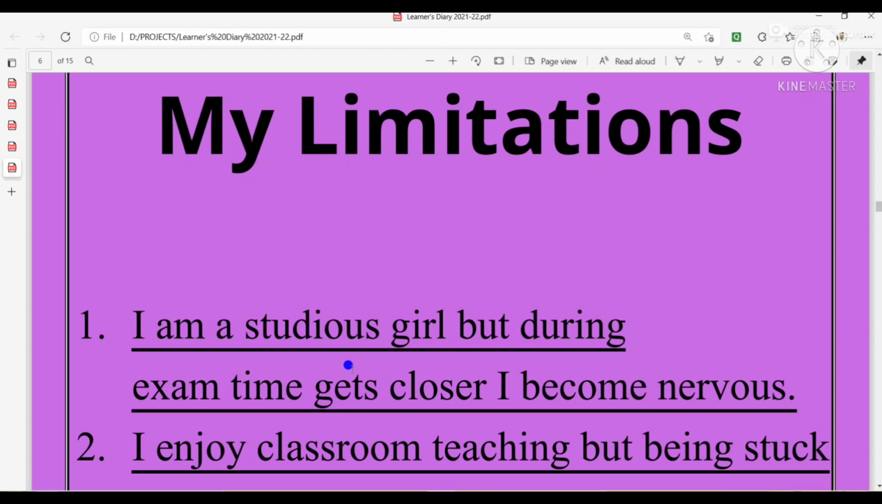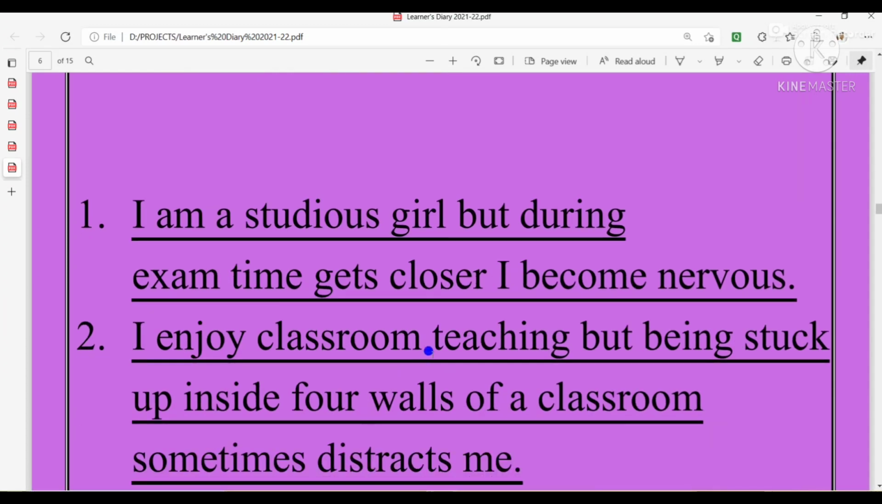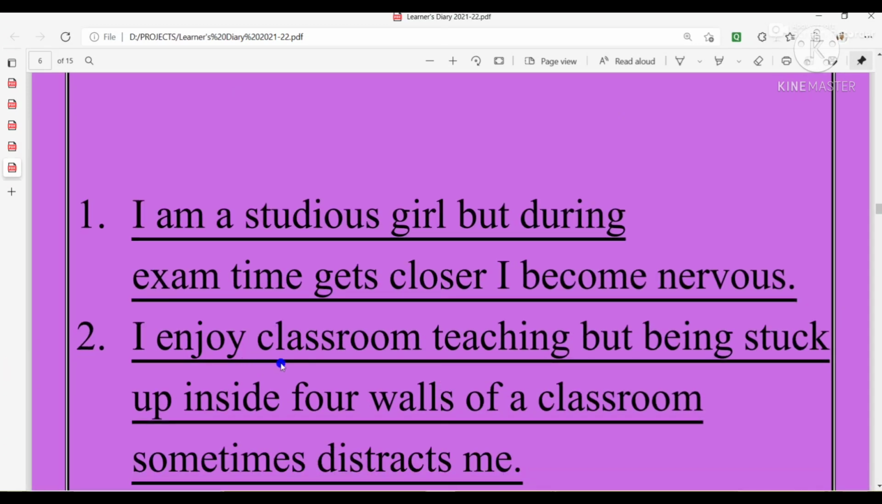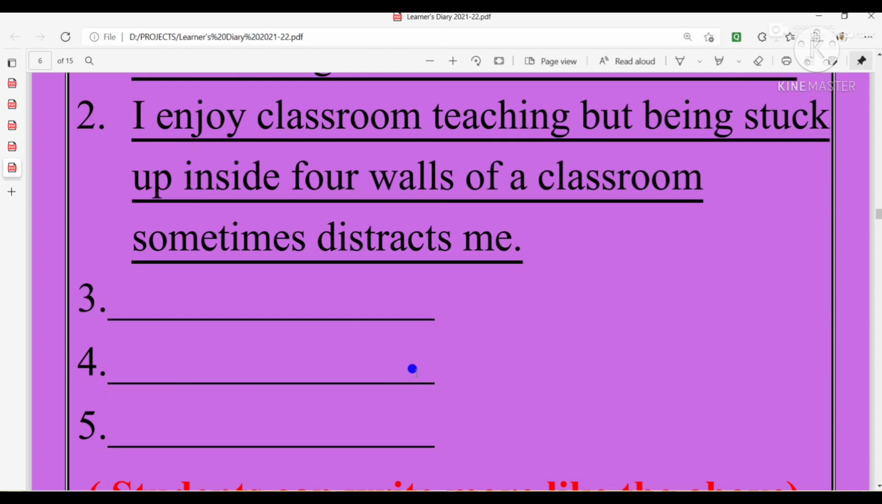to you. So like that, when you are going to write any disadvantage, you have to write a good line before that. Like I've written, I am a studious girl, but as exam time gets closer, I become nervous. Another sentence I've written, I enjoy classroom teaching, but being stuck inside four walls of a classroom sometimes distracts me.